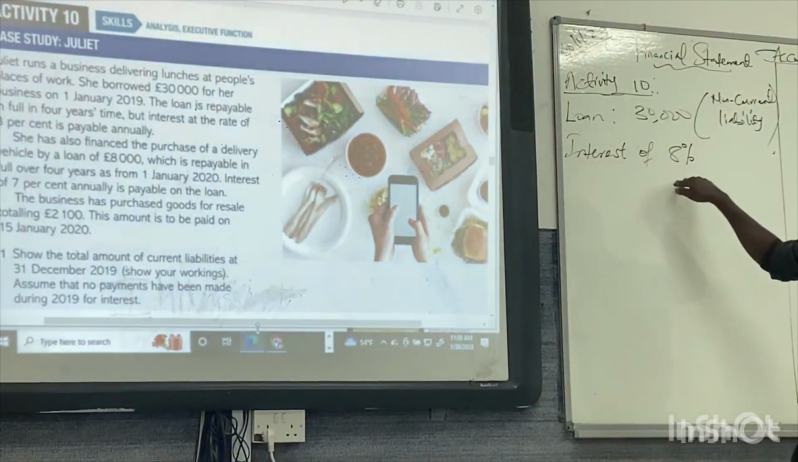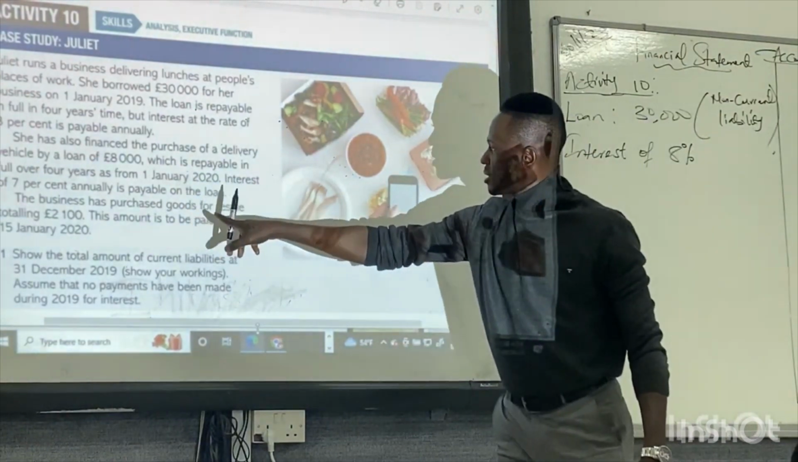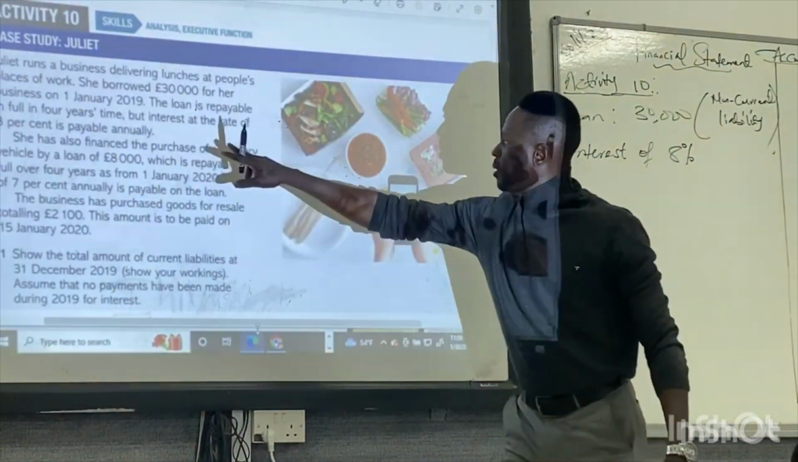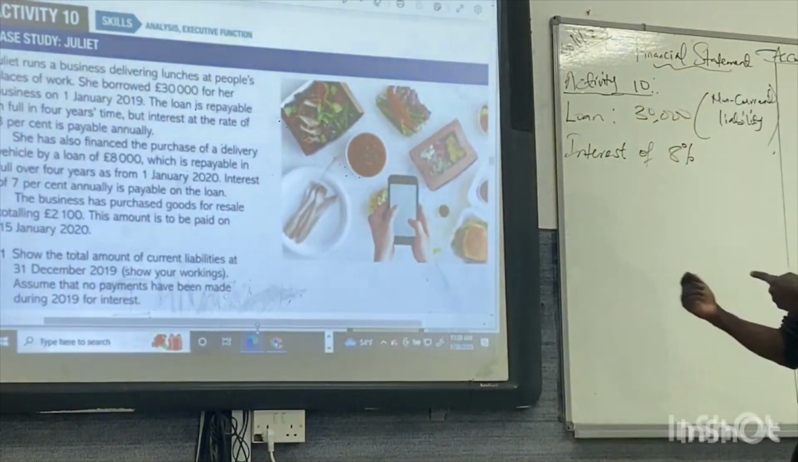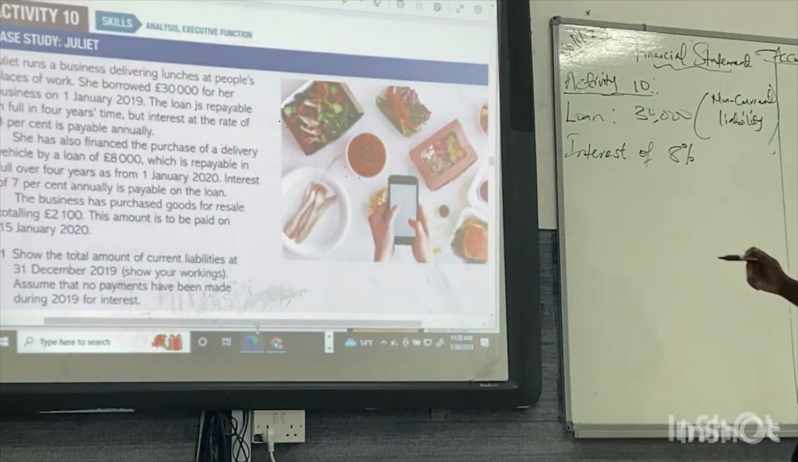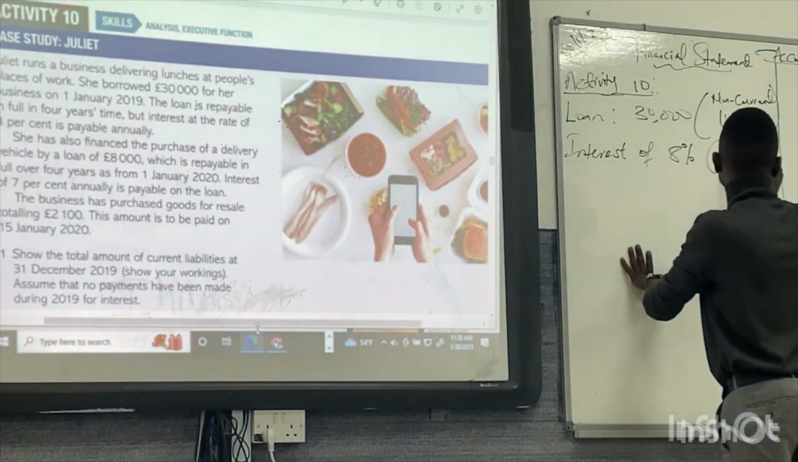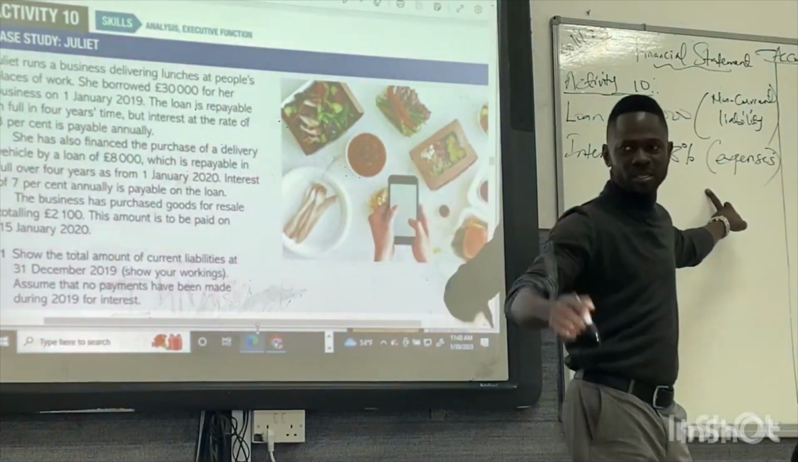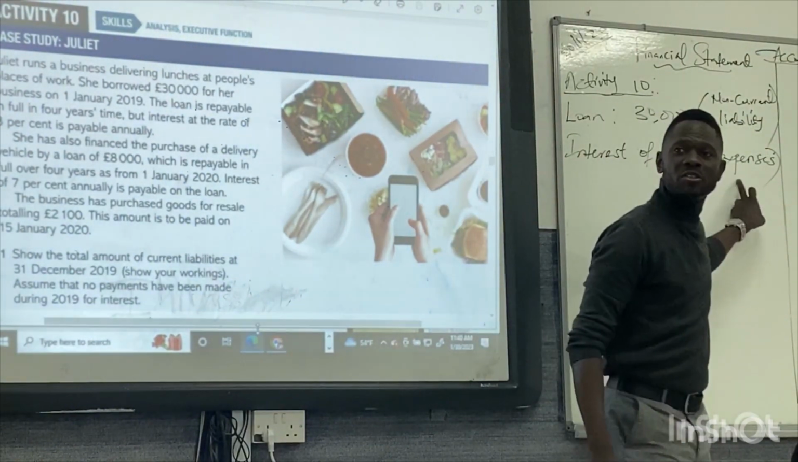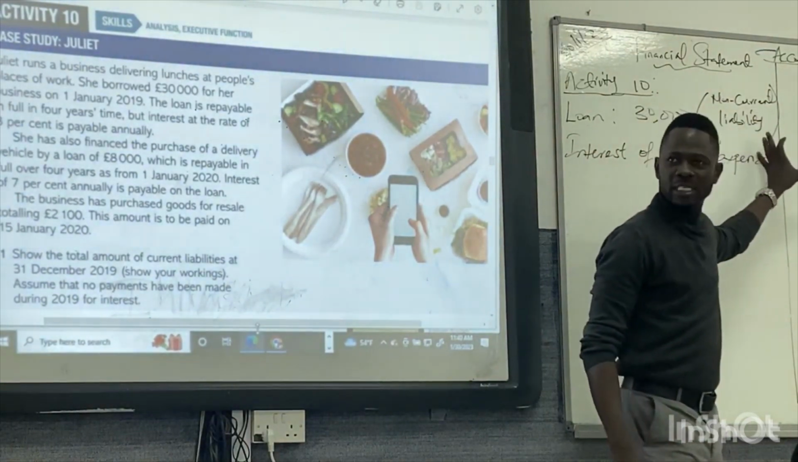The interest of 8% yearly, they said, is payable annually. So yearly, the business Juliet is going to pay 8% of this amount. So this is going to be what? Expenses. Expenses goes to your statement of profit or loss. The non-current liability goes to your statement of financial position.